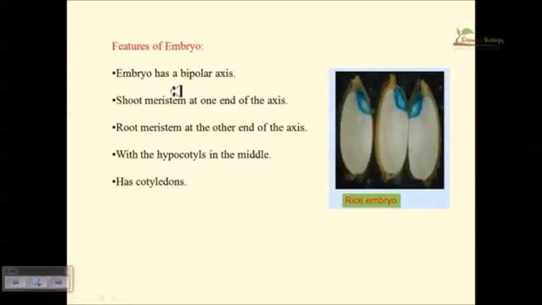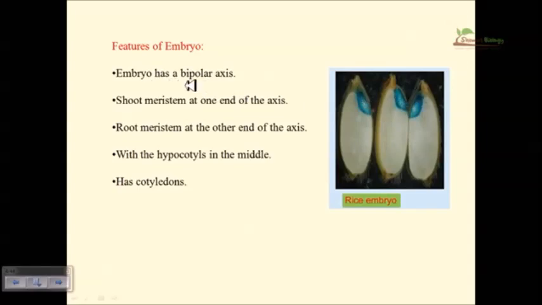Now, the embryo has some features. The embryo has a bipolar axis. That means it has polarity, so both ends are not similar; they vary. This end and this end are different from each other. This is an embryo stained with dye. This is a rice embryo stained with dye.